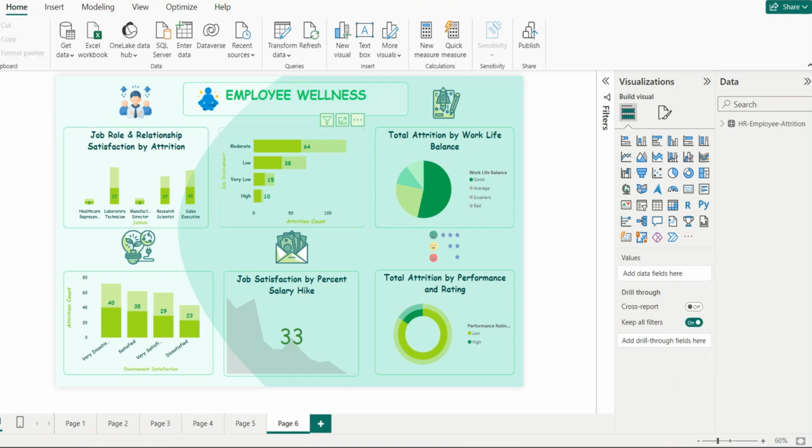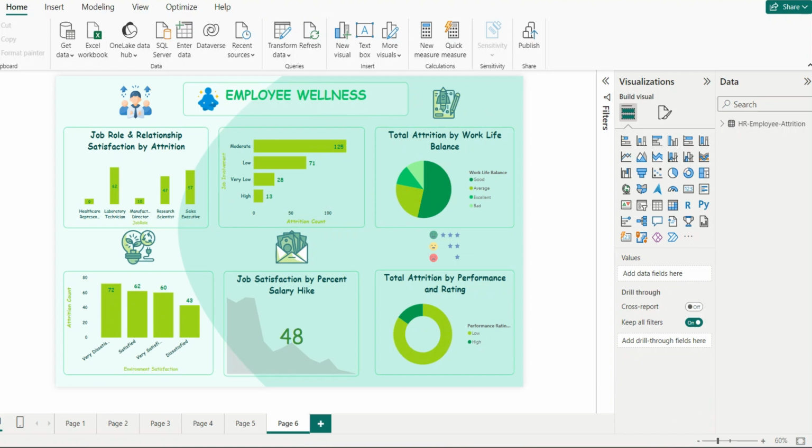With this analysis, I can also understand that job involvement in the moderate category of work-life balance good was 64. In the low category, it was 38. Very low, it was 15. And in the high category, it was only 10.